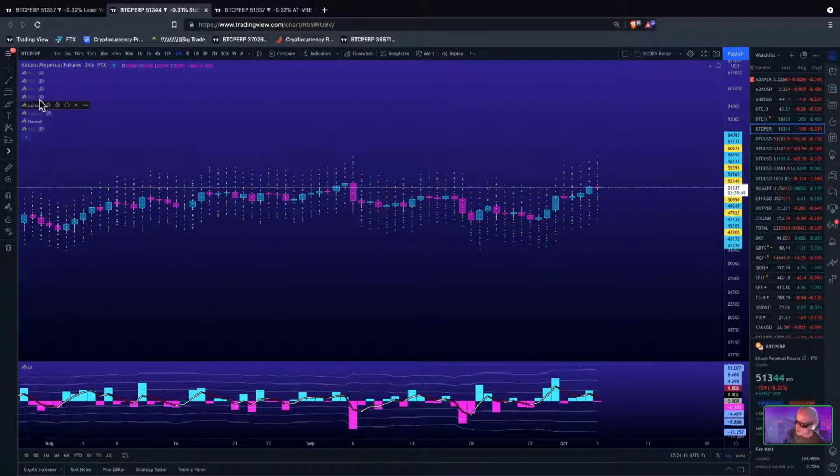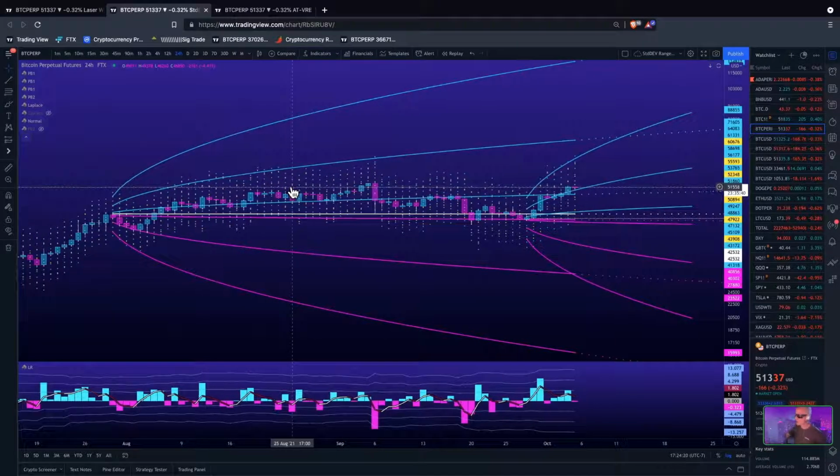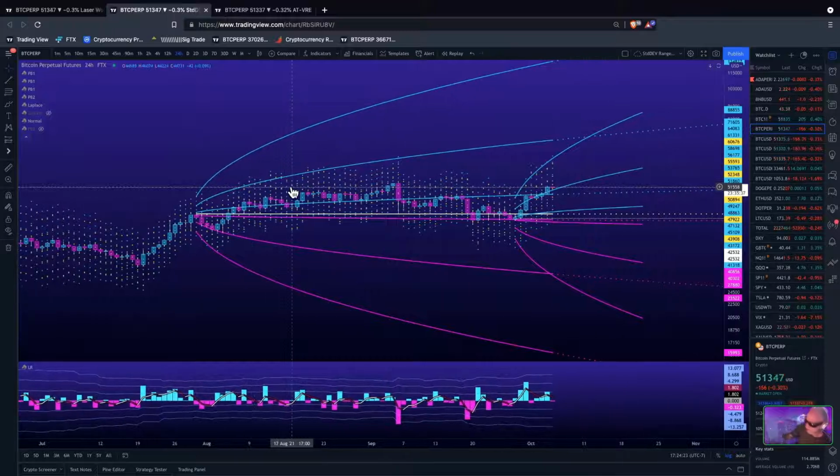Now let me turn on my projection bosses. Boom. So what is this projection boss? These are projections of the Laplace distribution range. In a random market, there's only one way to track price action, and that is with these distribution models. This market is nothing more than geometric Brownian motion. It's random. 90% of the time, any market is random. And 90% of the trades in a random market are done by high frequency trading firms using distribution models, volatility, and statistics.